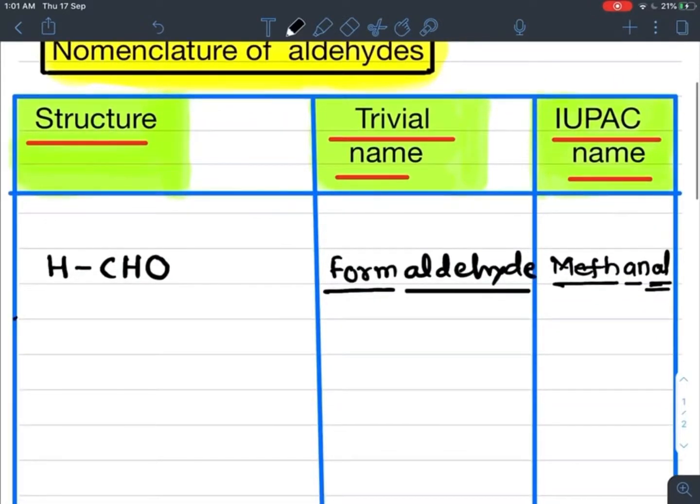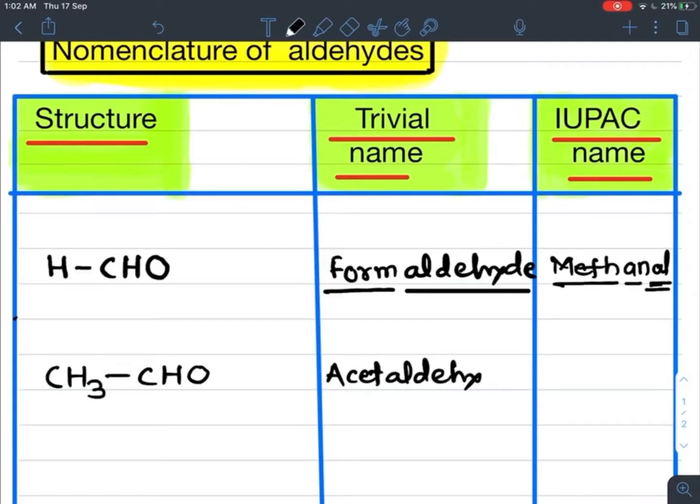Now the second example, a two-carbon aldehyde, CH3CHO. CH3 means the acet group, with the aldehyde suffix. So acetaldehyde is the common name of CH3CHO. Now see how many carbon atoms are present in this molecule. Two are there.